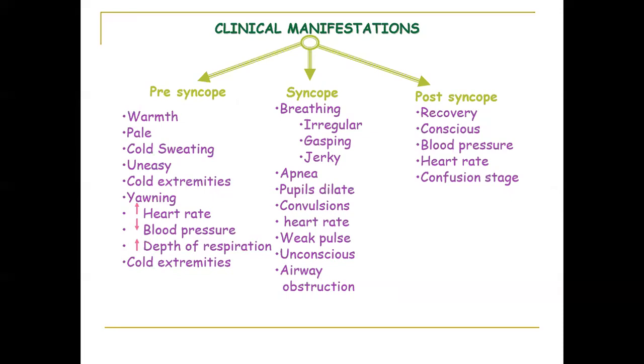How does the patient present, and what manifestations occur? Pre-syncope, syncope, and post-syncope. Pre-syncope, one can identify when the patient starts to turn pale, with cold sweating, warmth, uneasiness, cold extremities, yawning, increased heart rate, blood pressure, and depth of respiration. These are all the indicator signs that the patient is going into syncope.